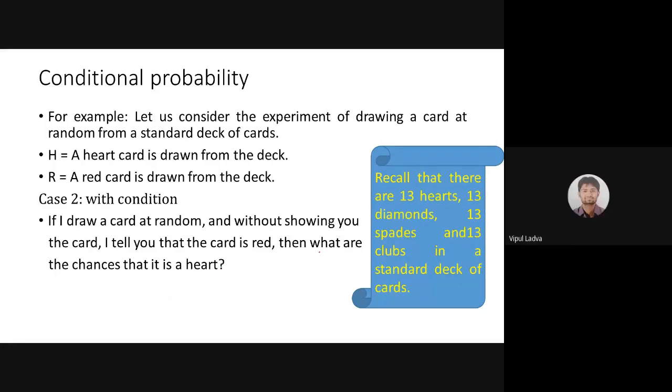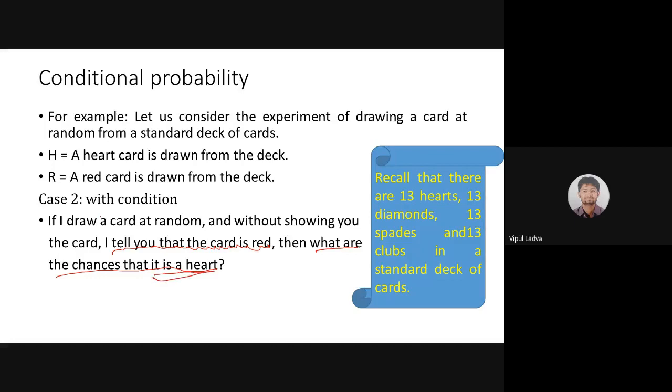What are we finding? We are finding the probability of a card which is red and also a heart. No, read my question. I'm not asking for this. This is the information you are having: I tell you the card is red. This is the information I'm giving to you. Now I'm asking for the probability that the card is a heart.